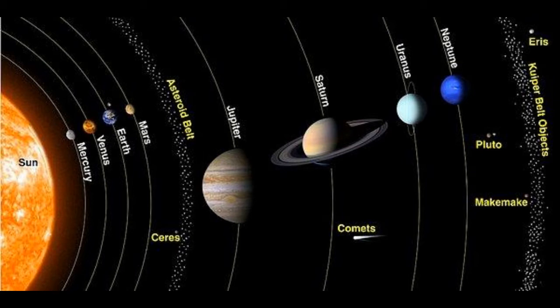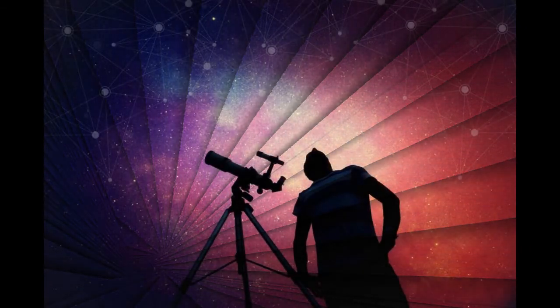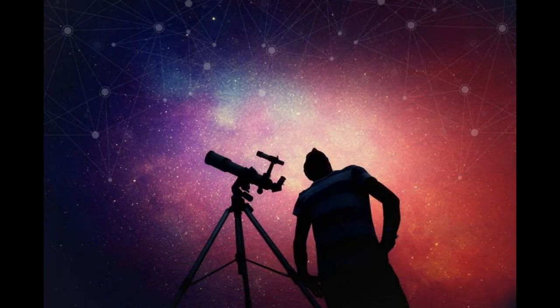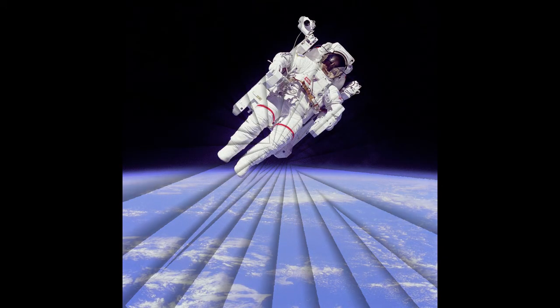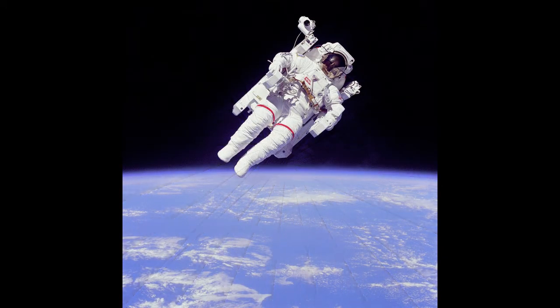Now, there are many scientists who do research on the study of space and heavenly bodies. But what are the scientists who travel in the spacecraft to space called? They are called astronauts. Very powerful rockets are used to send a spacecraft into space.